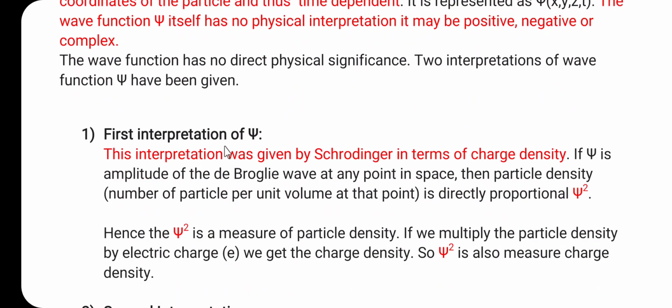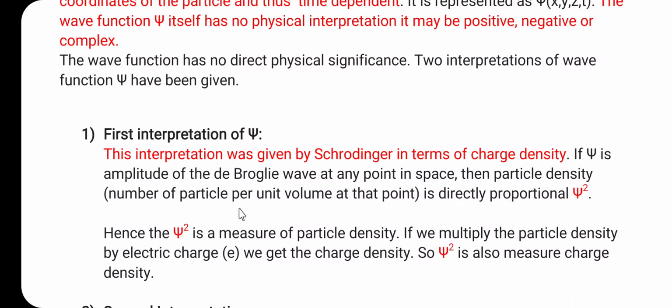The first interpretation of psi is given by Schrodinger in terms of the charge density. If psi is the amplitude of the de Broglie wave at any point in space, then the particle density is directly proportional to psi square.